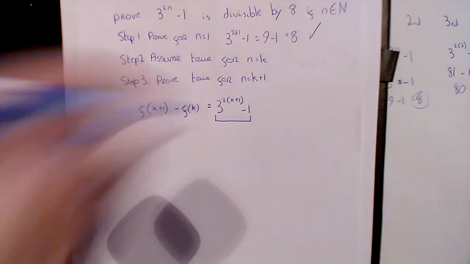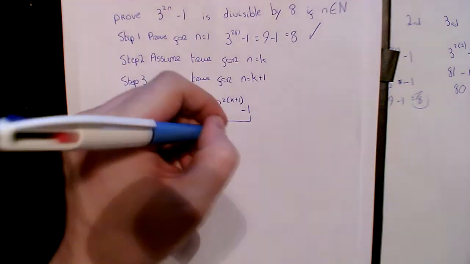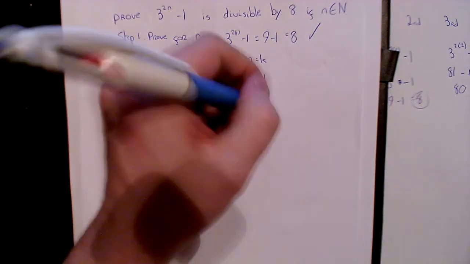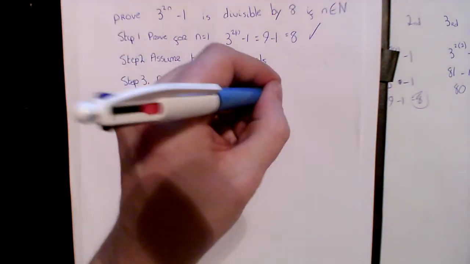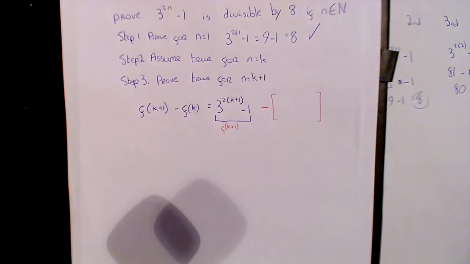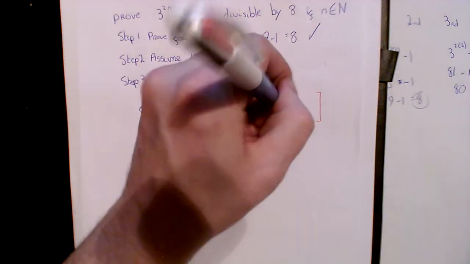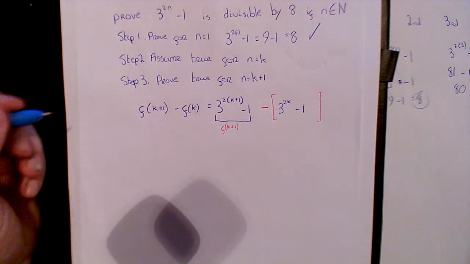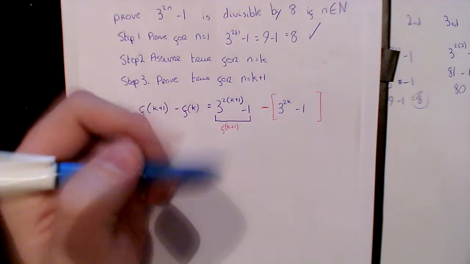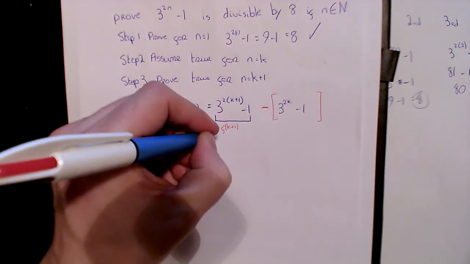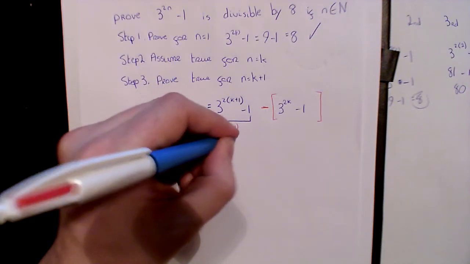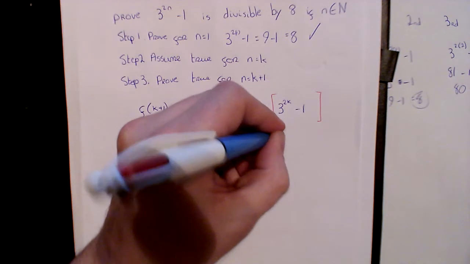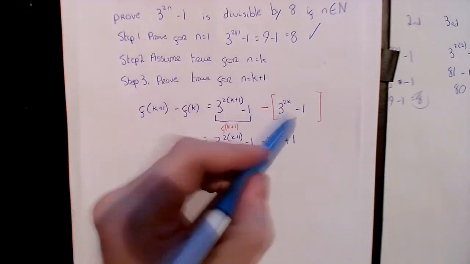So that here is the k plus 1 bit, and then we're going to minus, and I'm going to put it in brackets just to keep it together, the way I don't get any of my signs wrong. And we have 3 to the 2k minus 1. Okay, and a minus outside the bracket will change every sign inside, so just to tidy this up, we have 3 to the 2k plus 1 minus 1, minus 3 to the 2k plus 1, because minus for minus is plus.